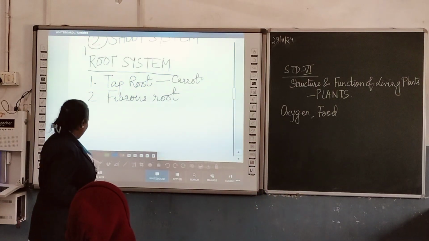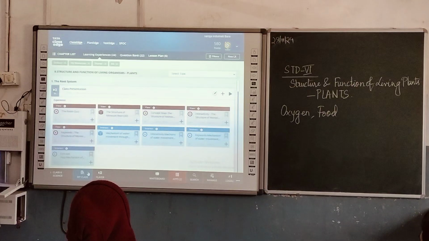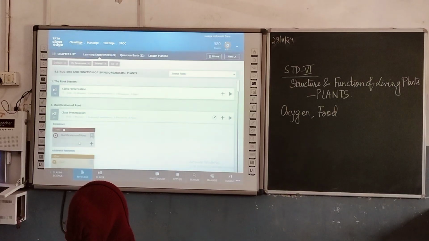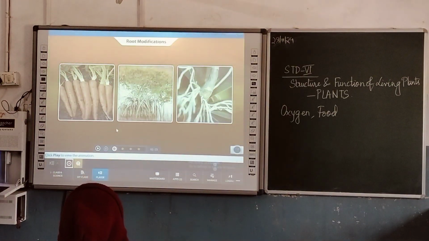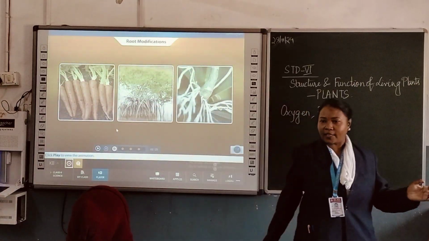In the previous book we will come to that, but first let us study the modification of root. These are beautiful pictures. We have already got them in our textbook.